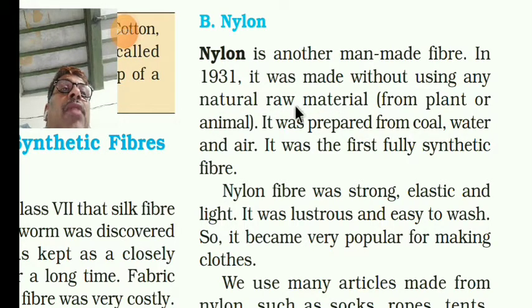Raw means basic material, like from a plant or animal. Earlier you have seen rayon. It was made from the natural material cellulose by the action of chemicals, by mixing the chemicals. But nylon is made without using any natural raw material. It was prepared from coal, water, and air.